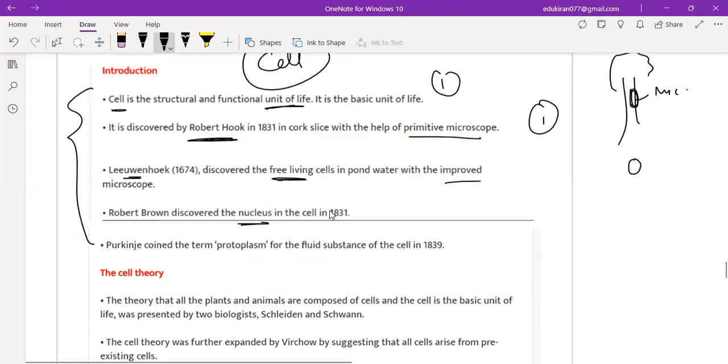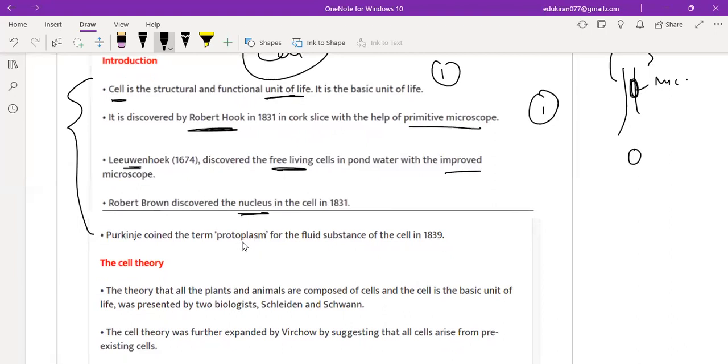Clear? Yes, ma'am. Now, there is a word called protoplasm. Purkinje coined the term protoplasm for the fluid substance of the cell. So, in a cell there was a fluid substance, and of course you have to name that. So he named it protoplasm. Clear? I think all the one markers are going to be covered here.